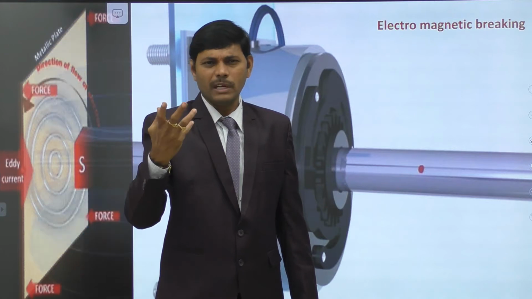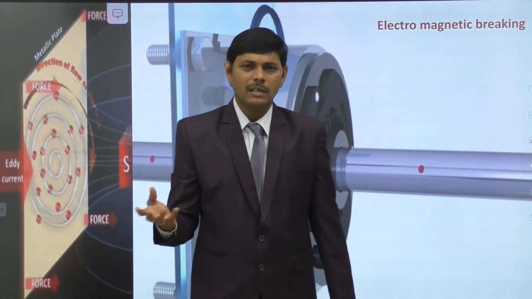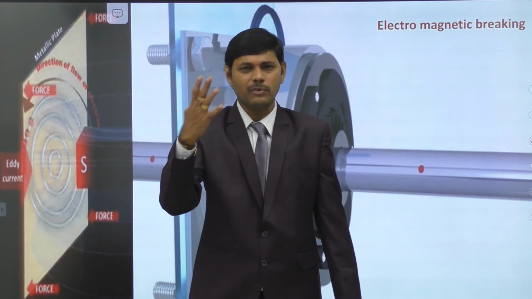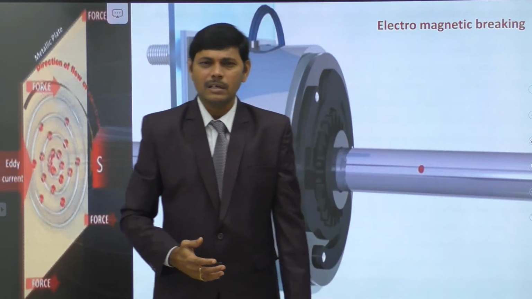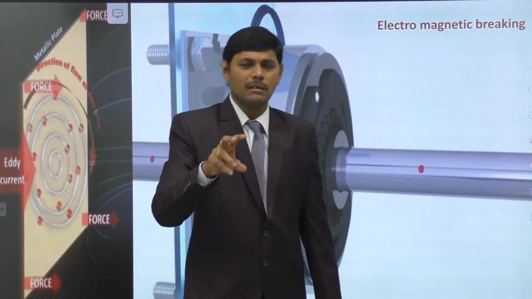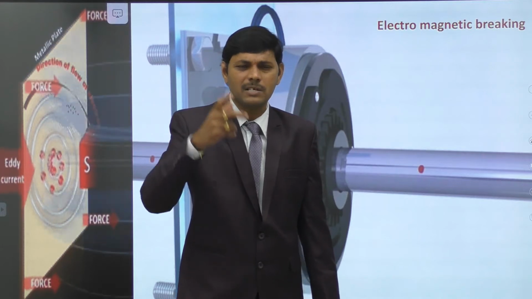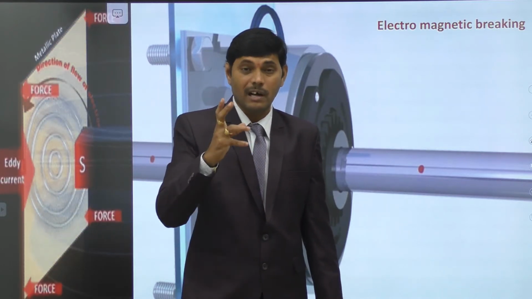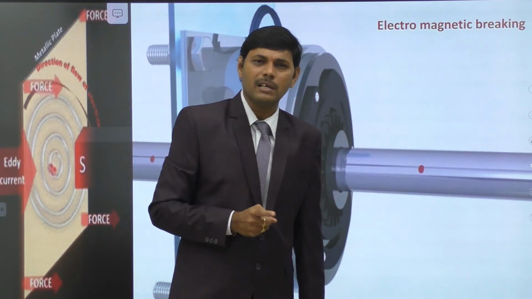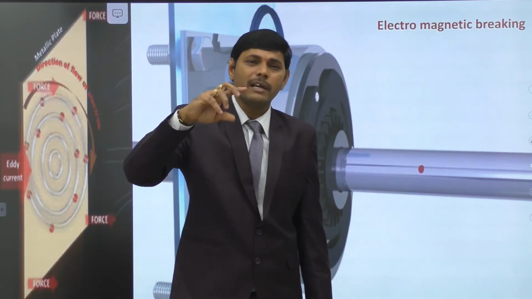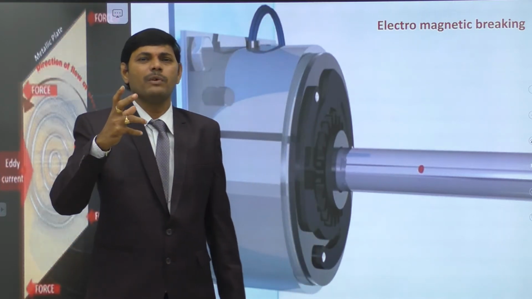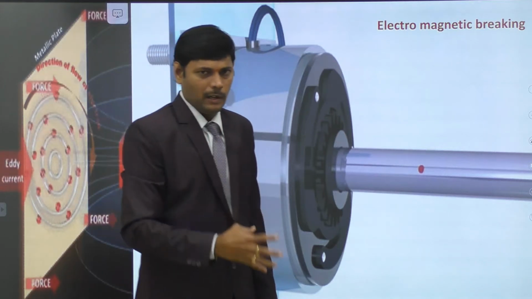Like that, there are so many trains, not in our country. In Japan, there are some bullet trains which are moving at very high speed, around 300 kilometers per hour. Such a fast moving train gets stopped softly by using electromagnetic braking. If you use the mechanical brake, large unwanted heat may be produced that causes disadvantages. To avoid the disadvantages caused by mechanical braking, we replace mechanical braking by electromagnetic braking. It stops the fast moving vehicle softly, not abruptly.